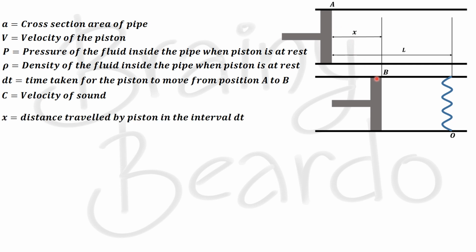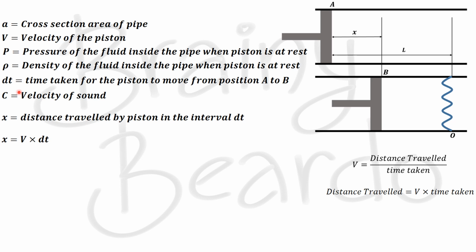Now, we all know that x is the distance traveled by the piston from position A to position B, right? We all know that velocity is defined as distance traveled divided by time taken. So, obviously, when we rearrange this equation, the distance traveled equals velocity times time taken. Since x is the distance traveled by the piston, we can derive an expression for x: it is nothing but the product of velocity v and the time taken dt.